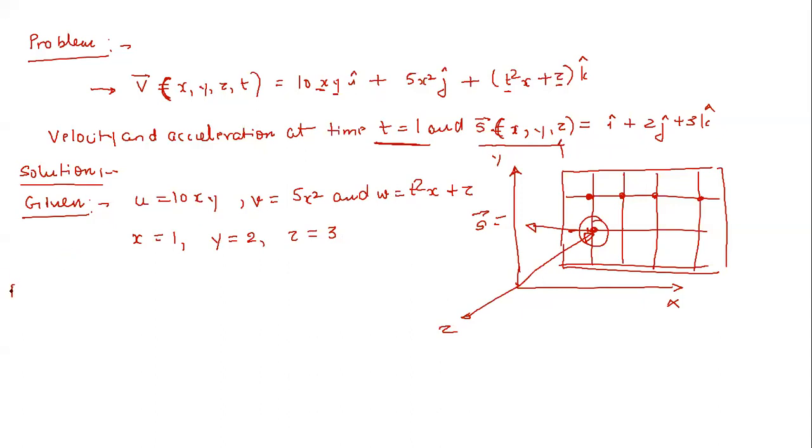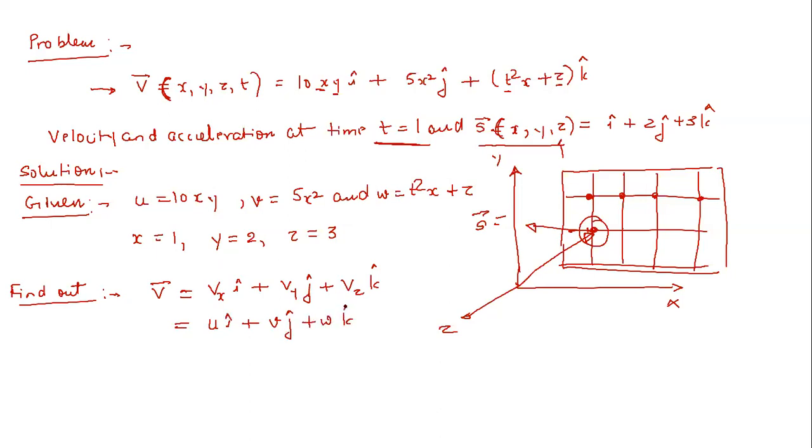Now what we have to find out? V vector. So what is V vector? V vector is very simple. Vx i cap plus Vy j cap plus Vz k cap, or in very simple terms you can say u i cap plus v j cap plus w k cap. So these are the x, y, z components, right? u, v, w. So the velocity vector is very easy. Then next you have to find out the a vector.